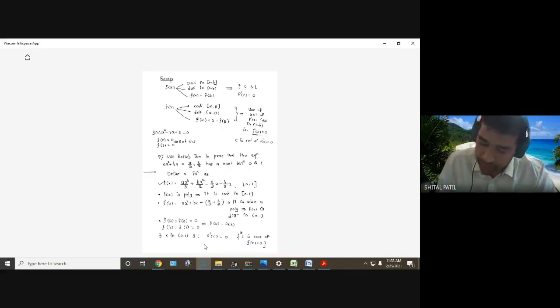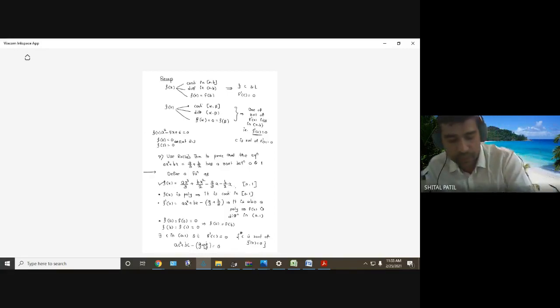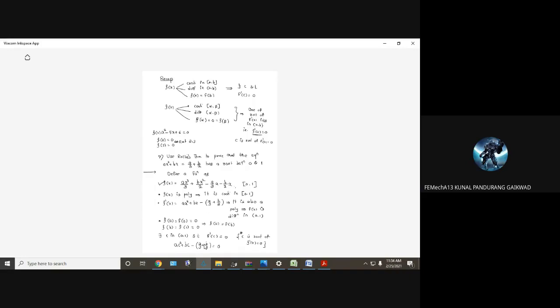C is the root of f dash of x equal to 0. तो f dash of C लिखो, f dash हमें पता है ac square plus bc minus a by 3 plus b by 2 equal to 0, and that is what we have to prove. क्या प्रूव करना था हमें? Use Rolle's theorem to prove that the equation has a root between 0 to 1. है ना, f dash of c equal to 0, और c तो रूट है, whose root? f dash of x, और f dash of x जो whatever the equation given in example, सेम है ना. इतना मैथ समझ में आता है या नहीं? आना चाहिए. Yes, sir.